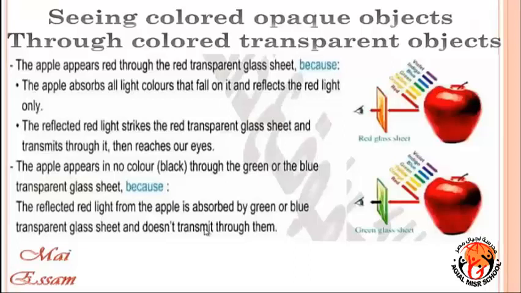Picture number 2. The apple appears in a new color through the green transparent glass sheet. Why? The apple absorbs all colors and reflects the red color, but the green transparent glass sheet absorbs it, and it doesn't transmit through them.